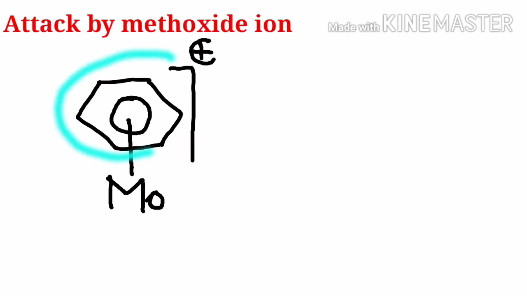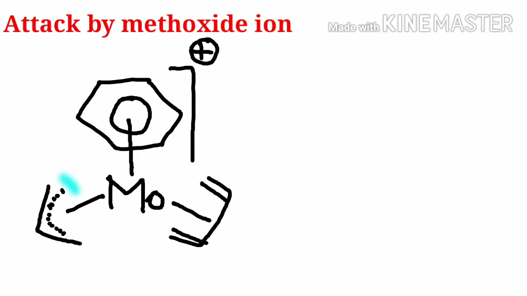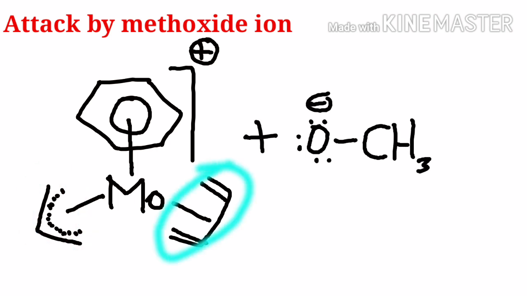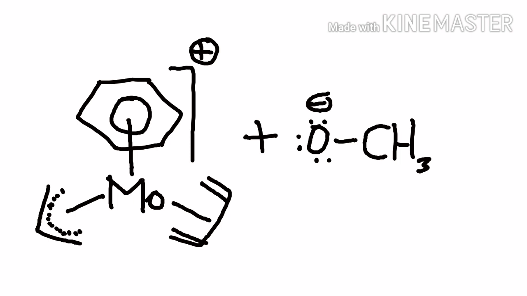So, first example, molybdenum. Here a benzene ligand is present, and here a 3-membered ring is present, and here a 4-membered ring is present. Totally, there are 3 ligands. This is odd, this is even, and this is also even. This complex has a positive charge, and here the nucleophile is methoxide. Here the question arises, which ligand is attacked by the nucleophile?